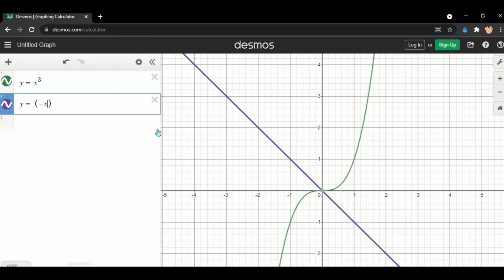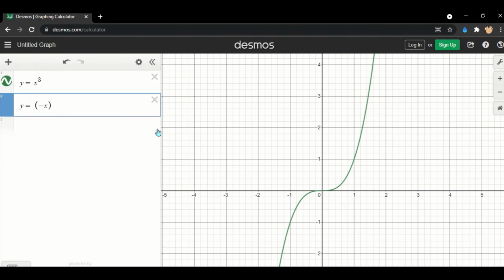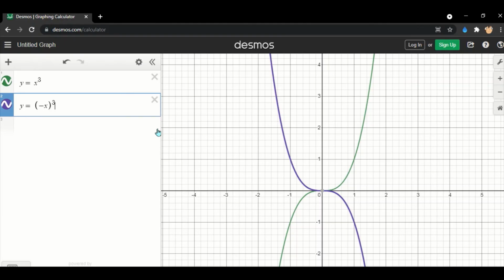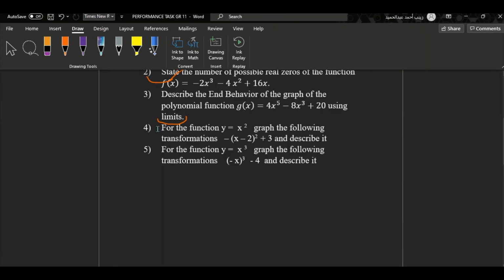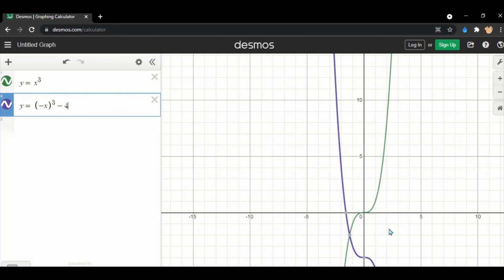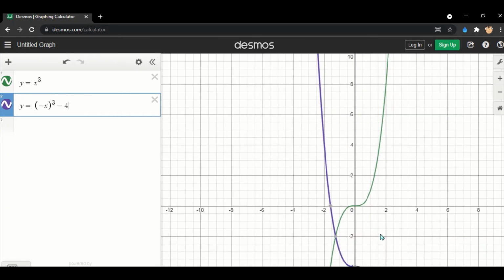So the first thing we notice here is the graph reflected through y, and yeah, minus 4. As you can see, after we reflected it through y, my graph had a translation of 4 units down.